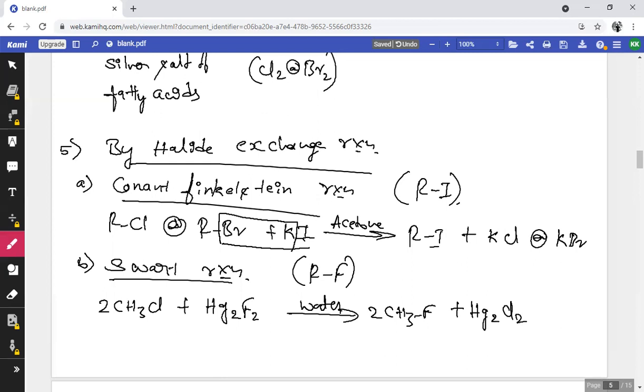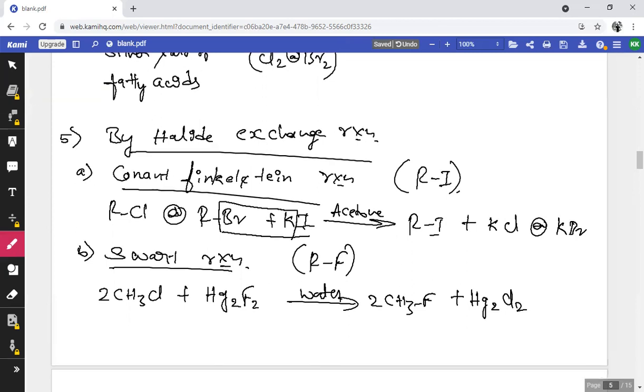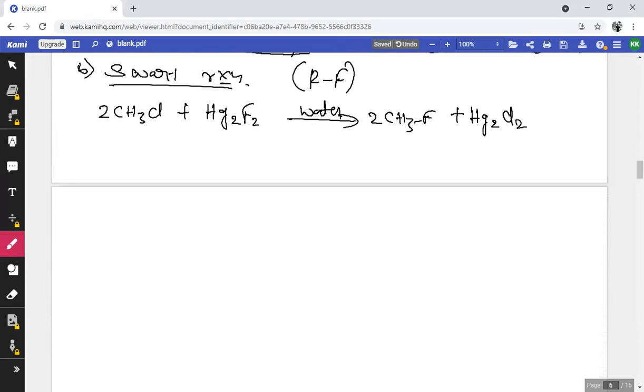So this is known as Schwarz reaction. So these are the methods of preparation of monohalides.